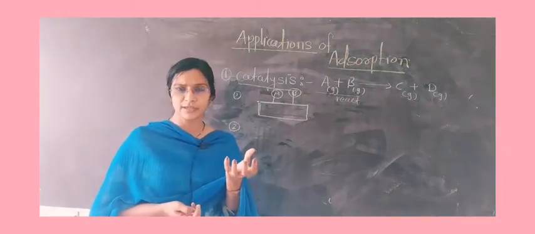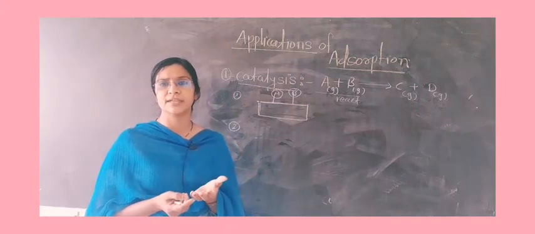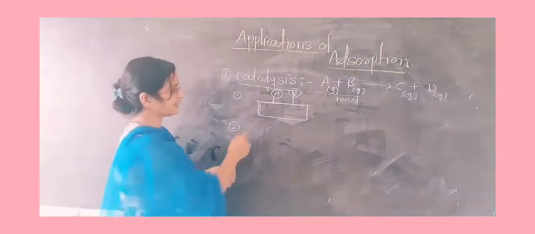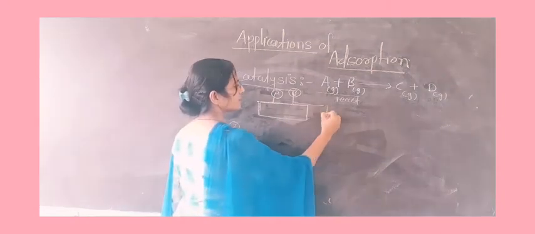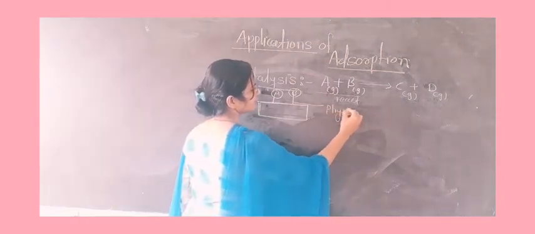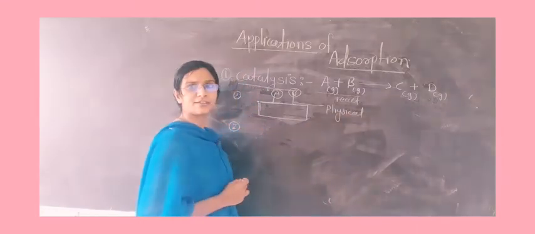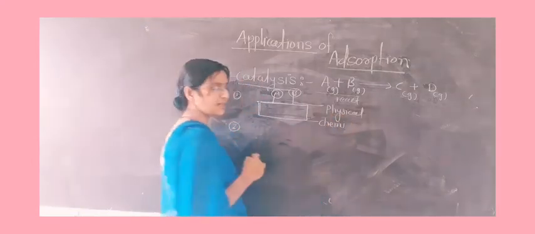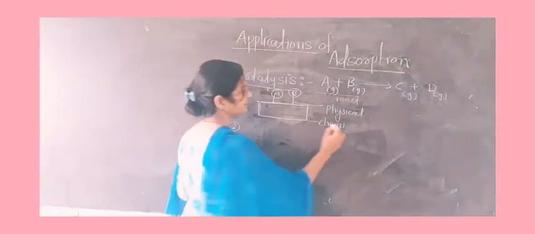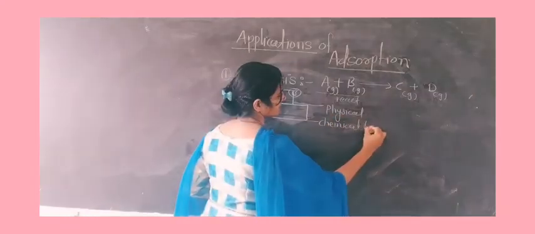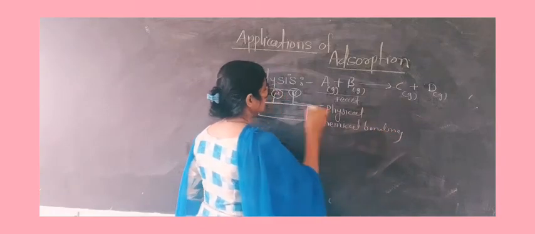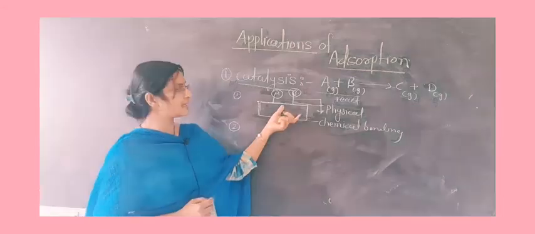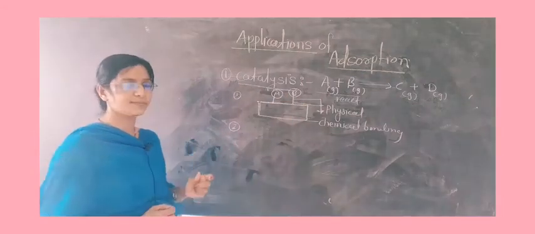The reactant molecules stick by using the active sites, by using the cracks. That attachment may be physical, due to van der Waals force of attraction, or due to a chemical bonding process, also known as chemisorption. Such attachment can be observed between the surface of the catalyst and the reactants.